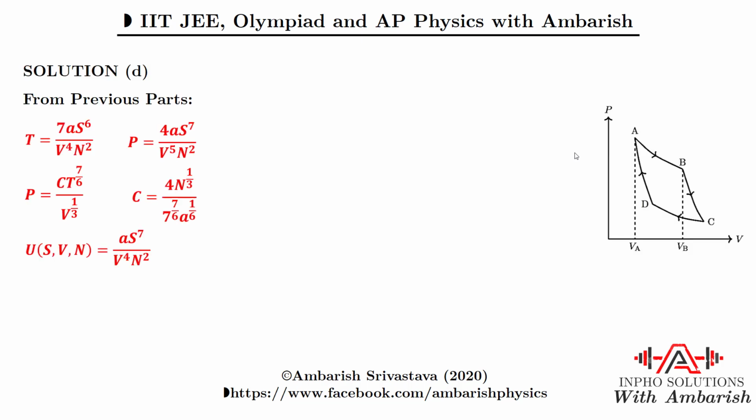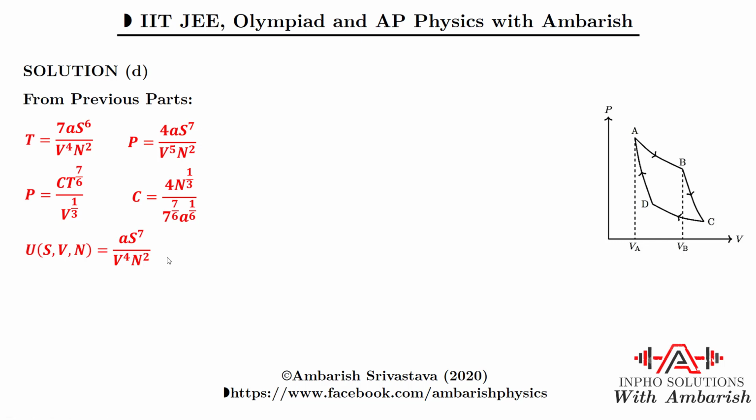What are the things that we have already derived in the previous parts? We derived the expression for temperature, and we derived the expression for pressure using the partial derivatives, and this is what we got for the pressure finally. This is the equation of state that we derived in part C, and this was the complicated expression that we got for the constant. We also know that it was given in the question U is equal to A S to the power 7 V to the power 4 N squared. This was given in the first part itself.